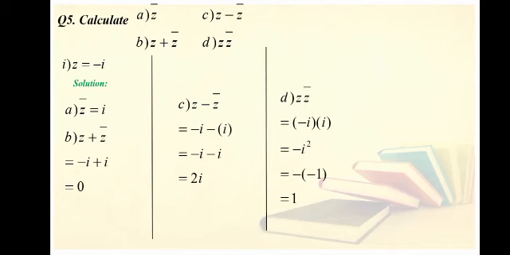Then D part is Z into Z bar: minus iota multiplied by iota, because the value of Z is minus iota and the value of Z bar is iota. Minus, iota into iota is iota square, and the value of iota square is minus 1. So minus into minus 1 is equal to 1.